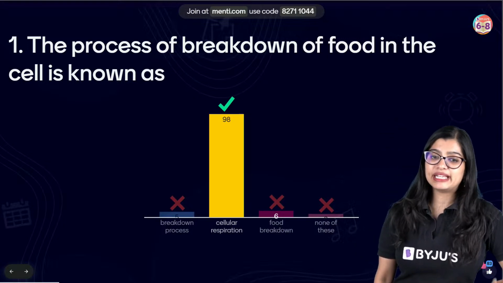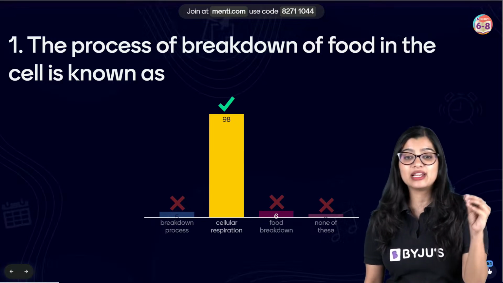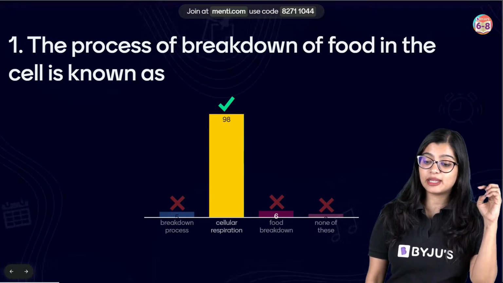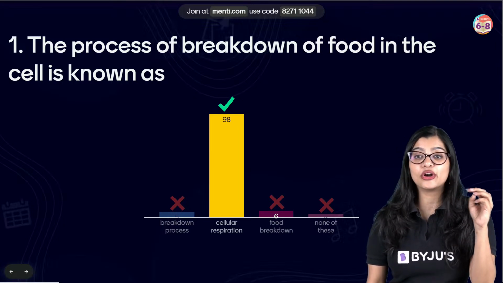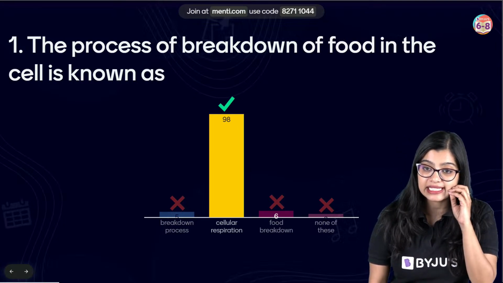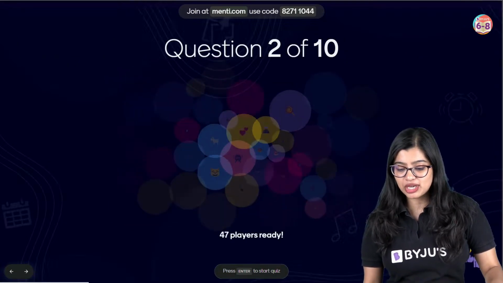Very good. Misclicks I will be okay with, but students, you know that cellular respiration is basically the process of breakdown of food inside the cell in order to release energy in the form of ATP. Very good. Moving on to question number 2, everybody.